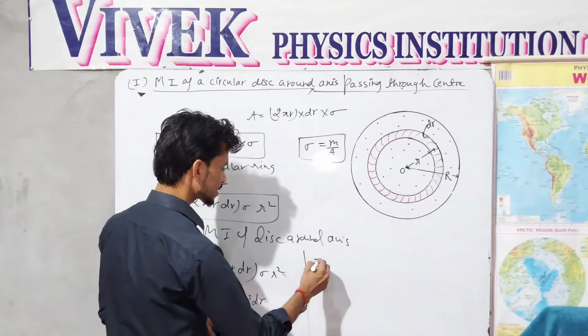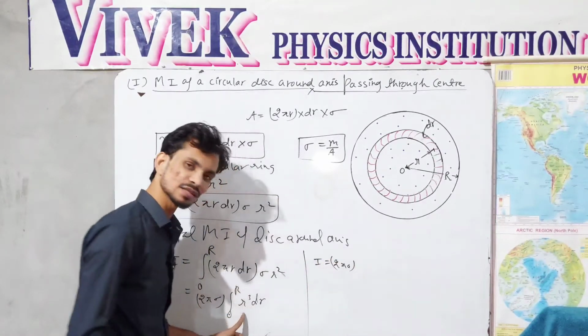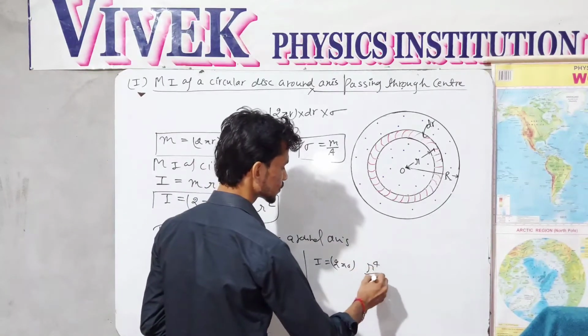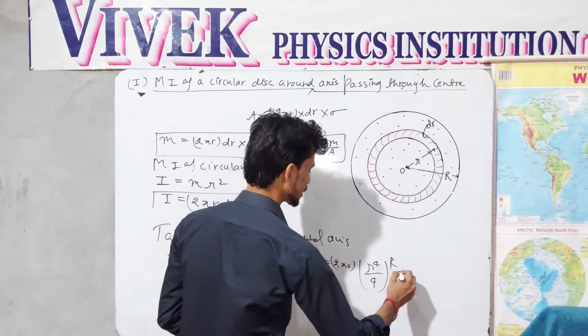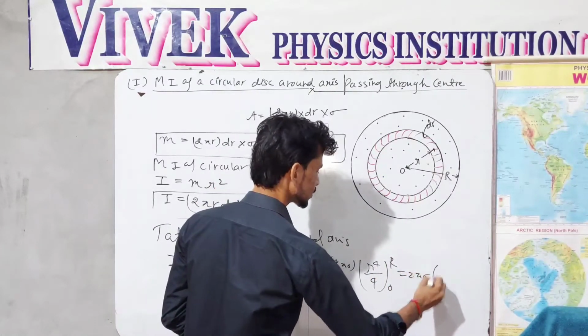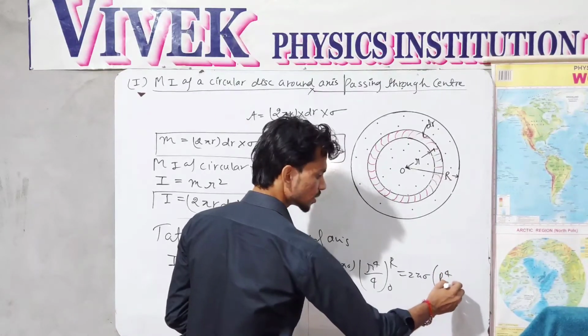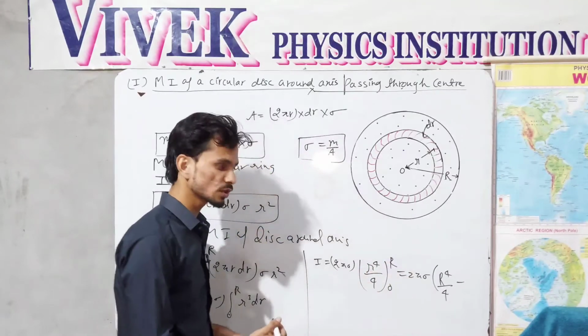After solving this, I get 2 pi sigma times r raised to power 4 over 4, from 0 to r. If I take the limit, then I will get r raised to power 4 divided by 4 minus 0 raised to power 4 over 4, which gives me 0.